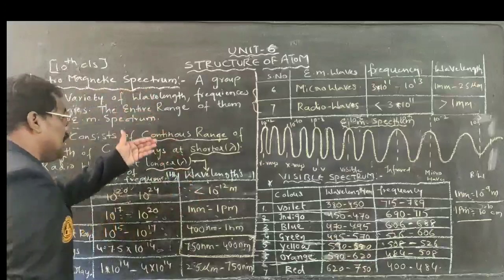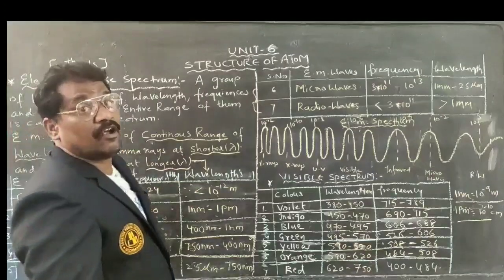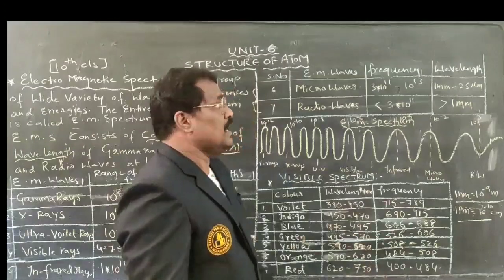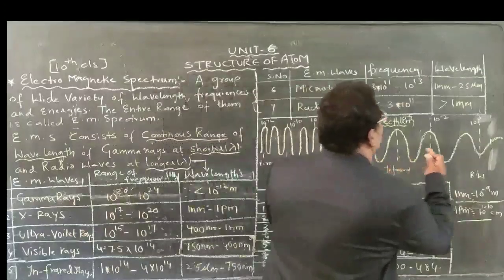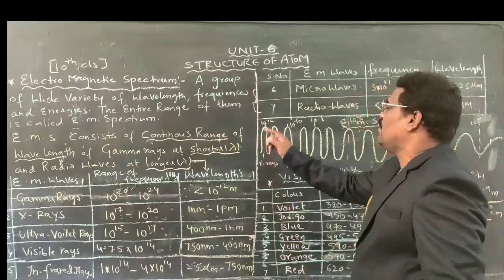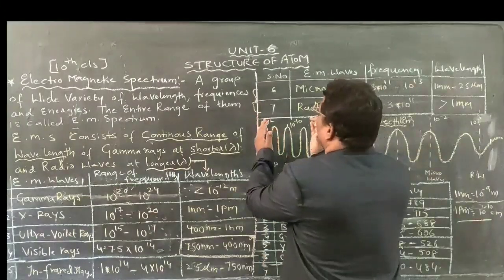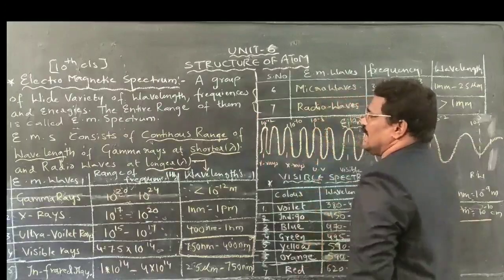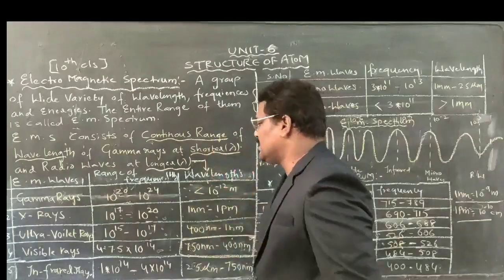This is regarding the electromagnetic spectrum and how it can exist in the form of waves.